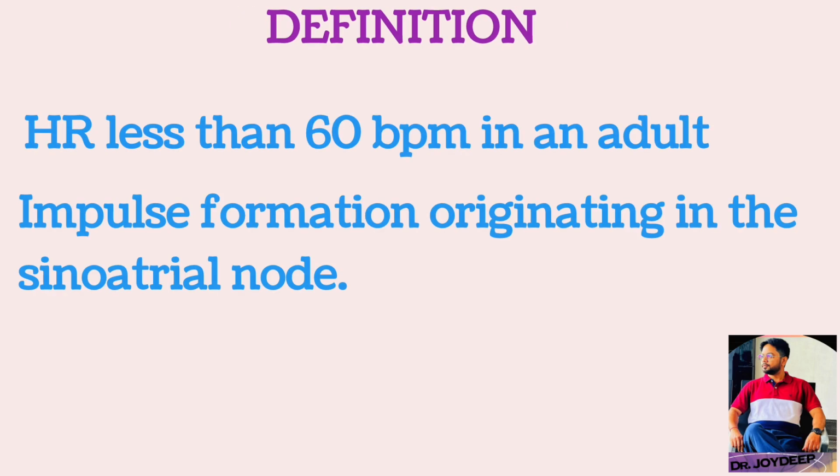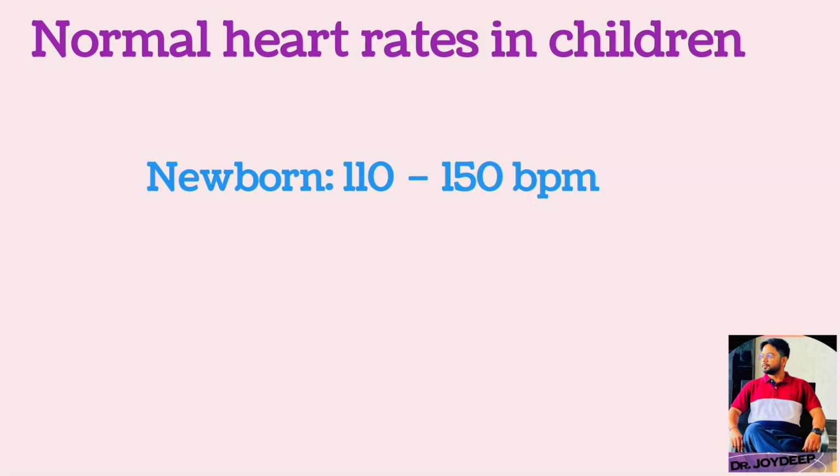Sinus rhythm with resting heart rate less than 60 beats per minute in adults, or below the normal range for age in children, is called sinus bradycardia. Normal heart rates in children are: in newborns, 110 to 150 beats per minute.